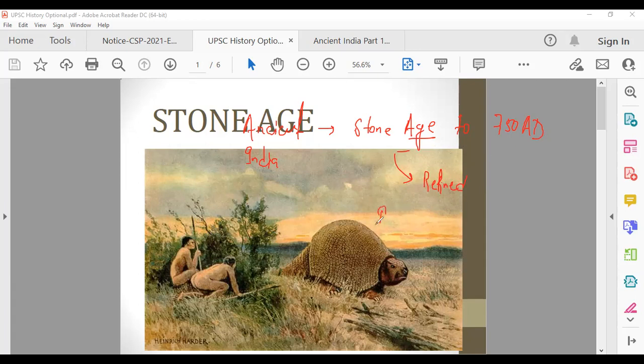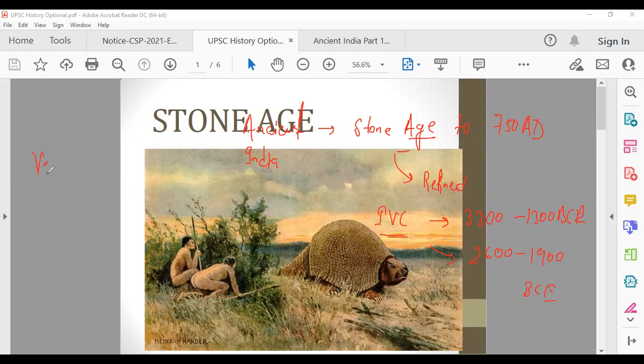After the Stone Age, the most important part of ancient India is IVC, Indus Valley Civilization, which we have seen in some way or the other. It is from 3300 to 1300 BC, many people say, or if you just go by the mature period according to Upinder Singh, 2600 to 1900 BCE. So that is one period we have to talk about in ancient India.